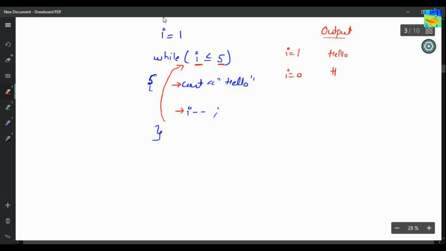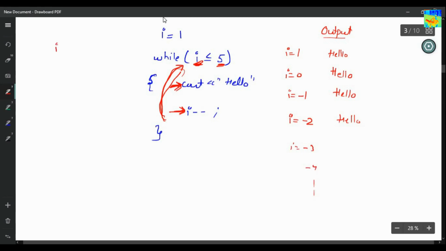Yes, 0 is less than or equals to 5. So I will come inside the loop and I will print hello again. Now decrease the value of I by 1. So the new value of I becomes -1. And now you will check the condition again. Is -1 less than or equals to 5? Yes, the condition is true. You will come inside the loop and print hello again. Now decrease the value of I by 1. So the new value of I is -2. Again you will check the condition. Hello will get printed. Now I equals -3, then -4 and so on.